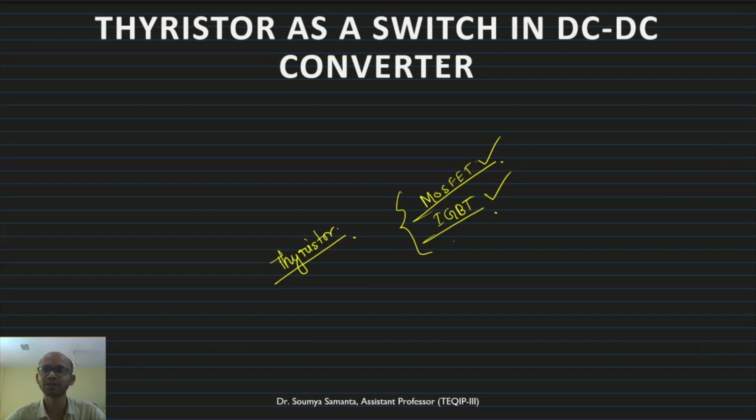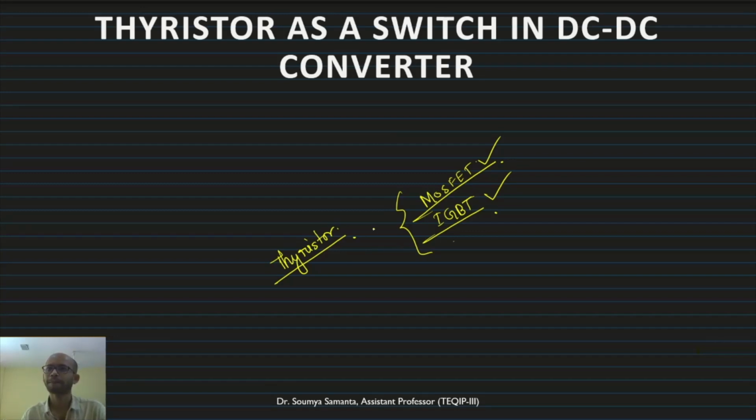The reason is they have better, easier commutation. By using the gate pulse only, we can commutate the device, we can turn off the device. So turning off these devices is easy compared to thyristor in a DC-DC converter.